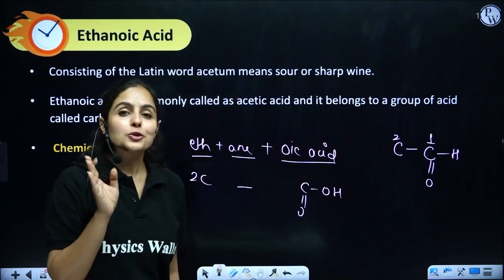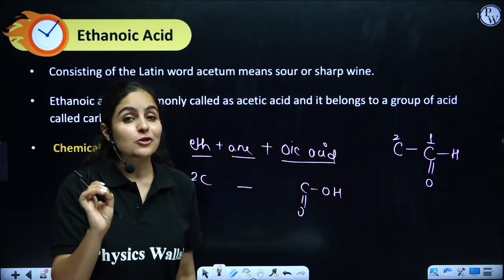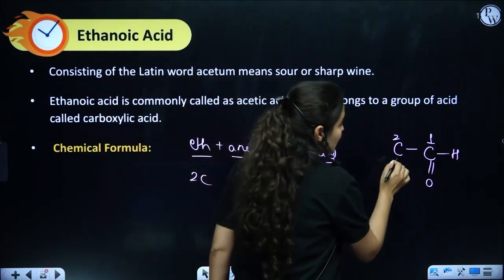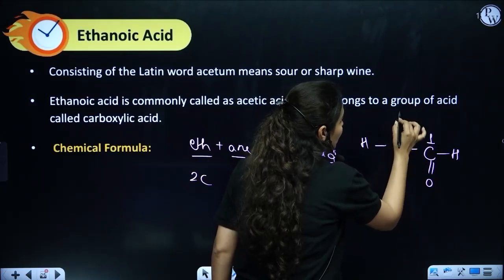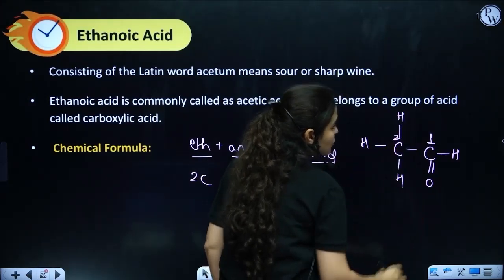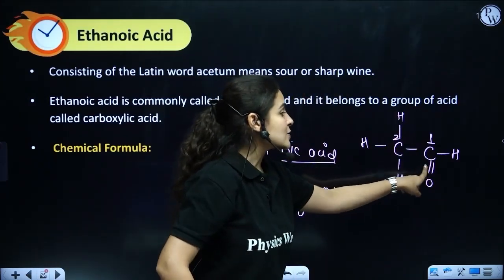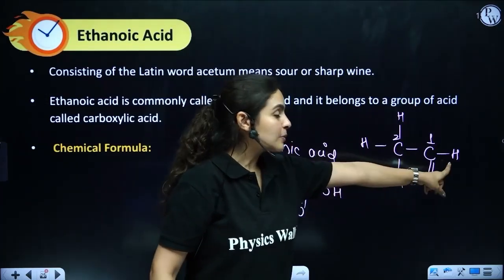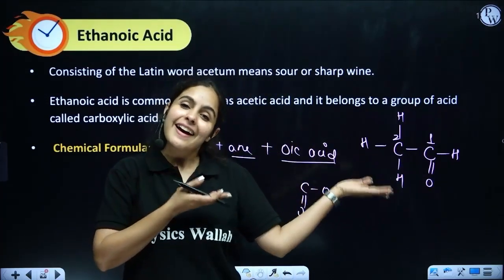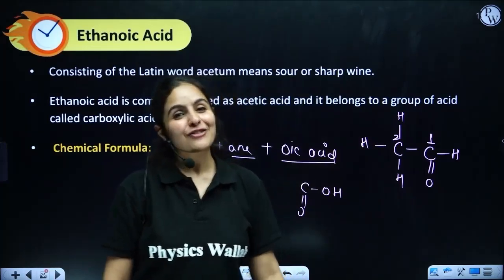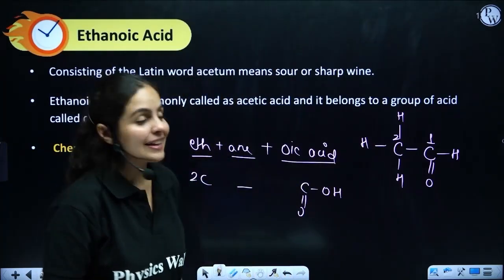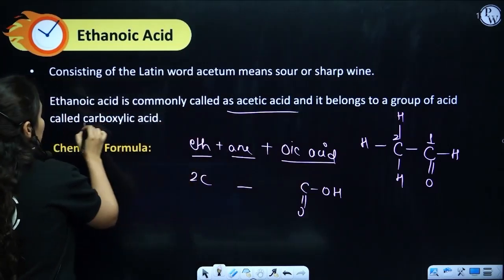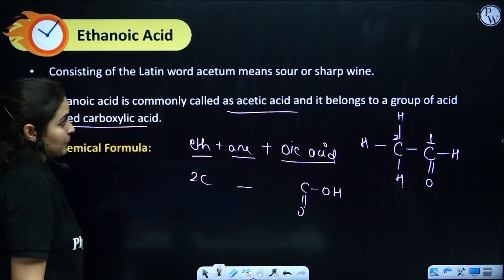So, I have to satisfy carbon with tetravalency, and that can be done by attaching hydrogen to it. This carbon requires 3 more bonds and hydrogen will be attached to it. This carbon already has 4 bonds: double bond with oxygen, single bond with the other carbon, single bond with hydrogen, and ta-da! That's the structure of ethanoic acid. Ethanoic acid is commonly called acetic acid. It belongs to the group of carboxylic acids.